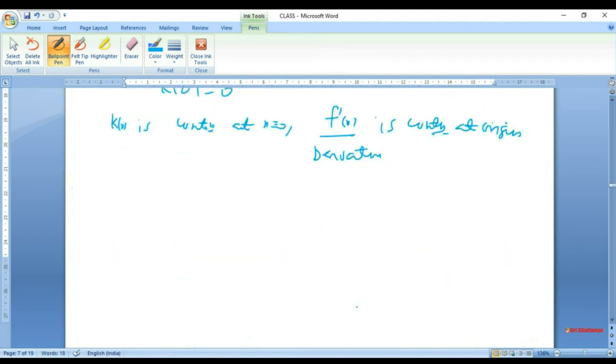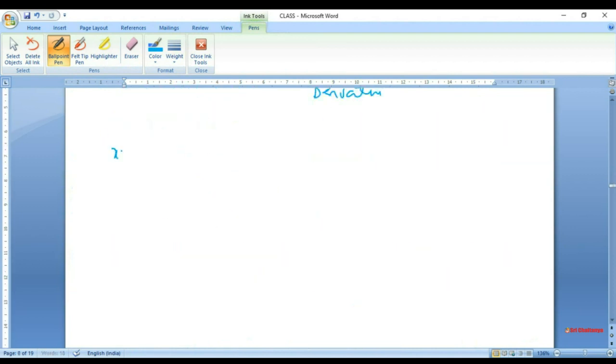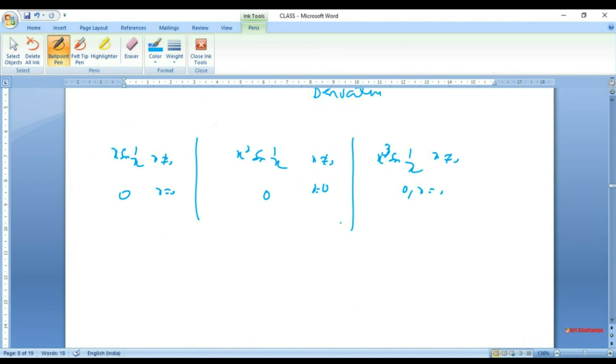So if you talk of this function x sine 1 over x, x square sine 1 over x, and x cube sine 1 over x, to summarize, this is for x not equal to 0, and 0 when x equal to 0 is the common thing for all of them. Let's call these f1, f2 and f3. You find that f1 is not differentiable at origin.